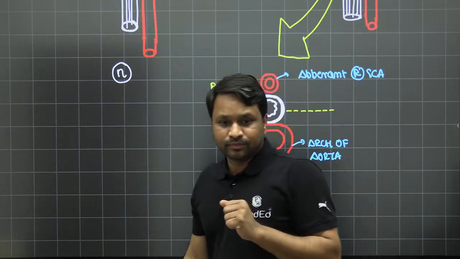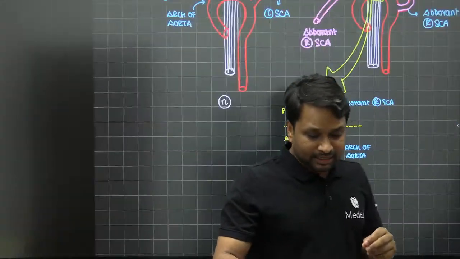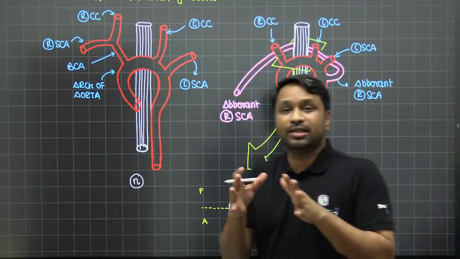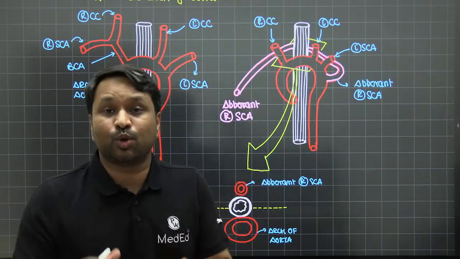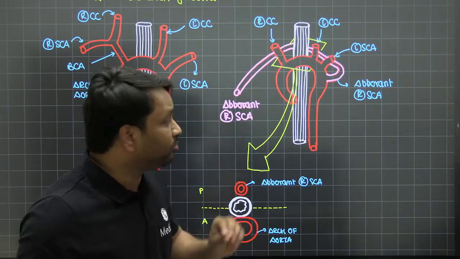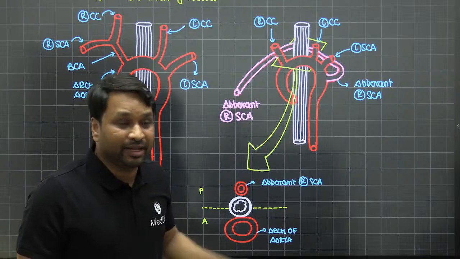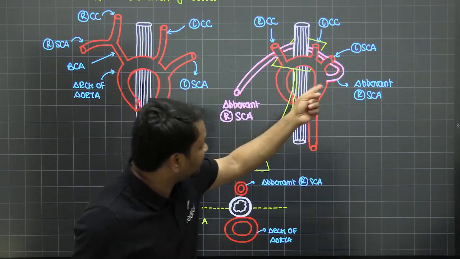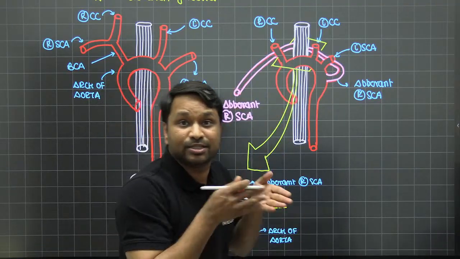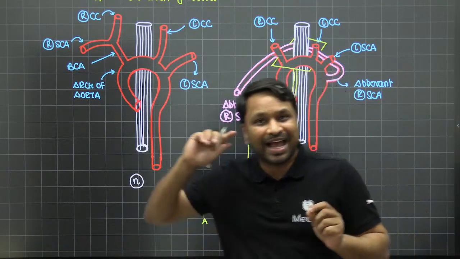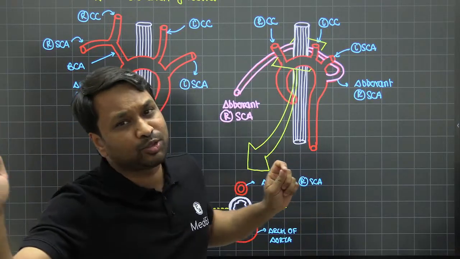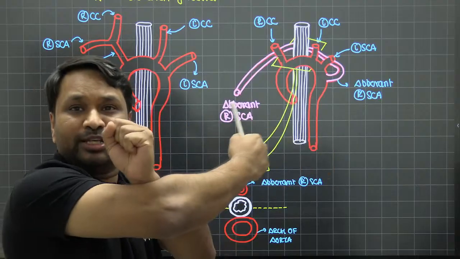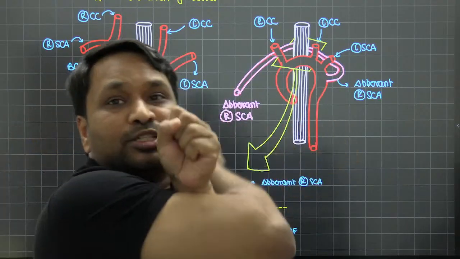So when you talk about it, you will understand that this phenomenon is going to kick off, right? So I just quickly recap it again. When you talk about dysphagia lusoria, it is difficulty in swallowing because of an abnormal vessel. And that abnormal vessel is mostly your aberrant right subclavian artery. What is an aberrant right subclavian artery? The takeoff is abnormal. Where is the takeoff? It is just next to the left subclavian artery, coming from here, goes behind the esophagus, encircles the esophagus, and then comes. Now the whole problem here is, as the right subclavian artery is aberrant, it is going by its own way, but the problem is it is now encircling the esophagus. It is basically holding the esophagus like this, and anteriorly it is the aorta. So it is getting compressed.